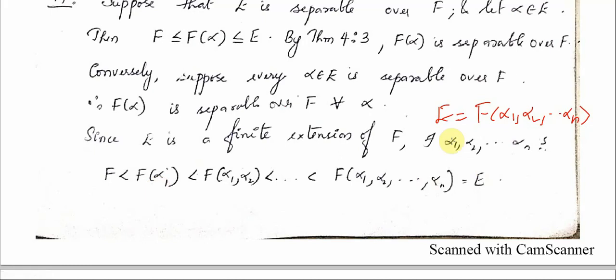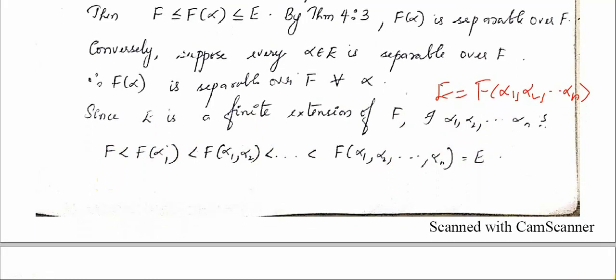Therefore, this containment will hold true. That is, F is a subfield of F(alpha 1), which is a subfield of F(alpha 1, alpha 2), and so on, up to E, which is F(alpha 1, alpha 2, etc. alpha n).